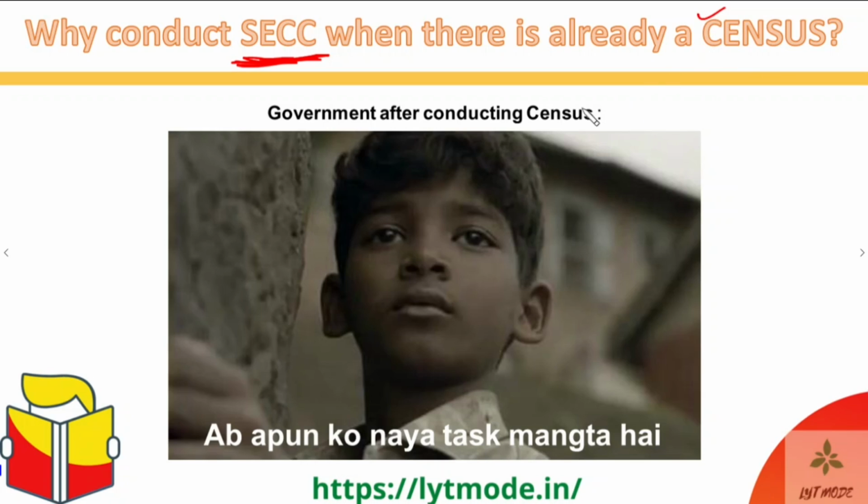So this meme says that the government, after conducting the census, was like, अब अपन को नया टास्क मांगता है. Just like in Sacred Games, गायतोंडे भाई was like, अब अपन को नया भगवान मांगता है, या अब अपन को नया धर्म मांगता है. Now over here the government was like, अब अपन को नया टास्क मांगता है. So that was probably the reason why they started conducting the SECC, right? Well, that's for the meme, at least I would say.